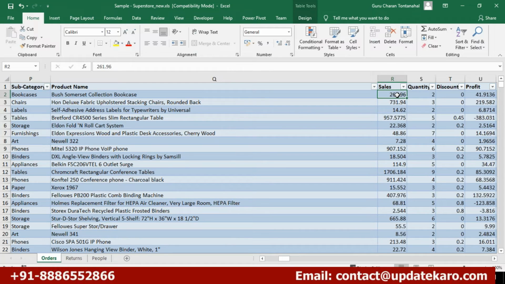No, when I consider only this one 261.96 as a value, this is a unique value, and it exists, let us say, 10 times here. When I represent it on the bar chart, this is a discrete value, right? This is a unique value.